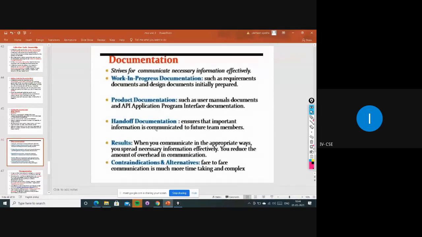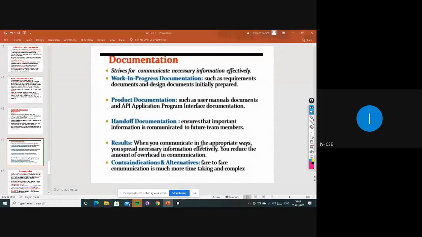Handoff documentation does not mean everything, only the important things are kept on those papers.